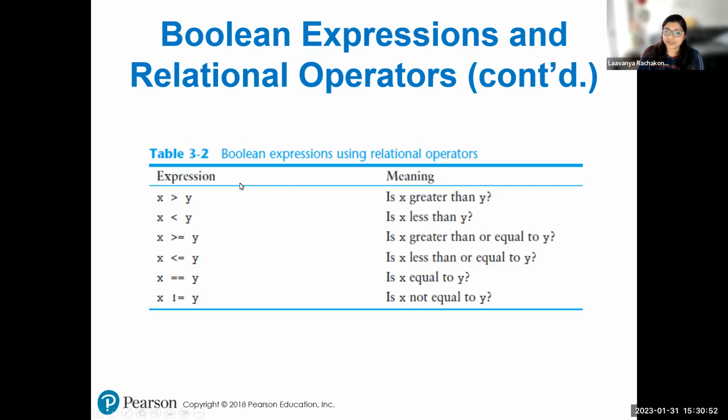So for Boolean expressions using relational operators, here is the table and here is the meaning. Is x greater than y, is x less than y, is x greater than or equal to y, is x less than or equal to y, is x equal to y. That means you're checking if the contents of x are equal to the contents of y. Next is x not equal to y. When you are writing the conditions, you are basically checking if these conditions are true or false. If it is true, then you execute the statements inside the condition, which is the block. Otherwise, you'll just move on to the rest of the program.